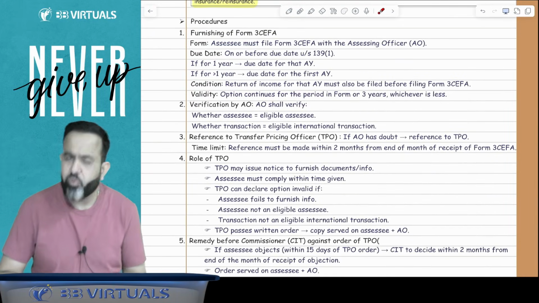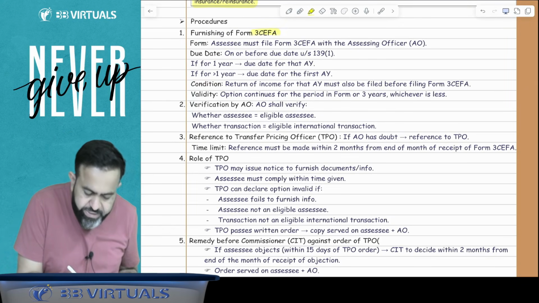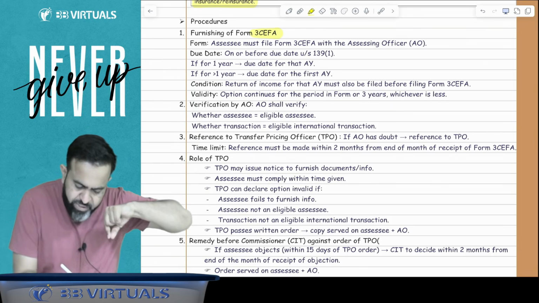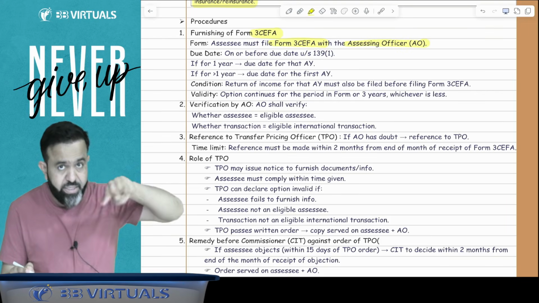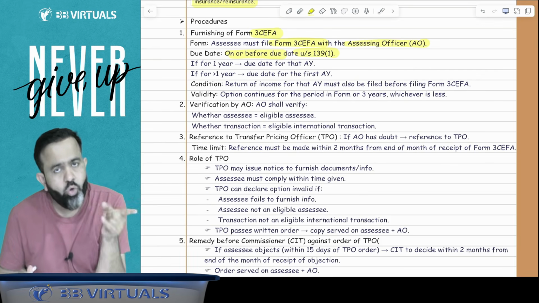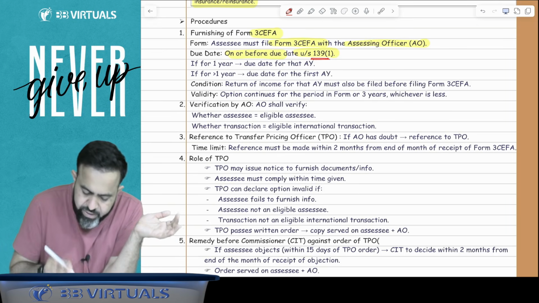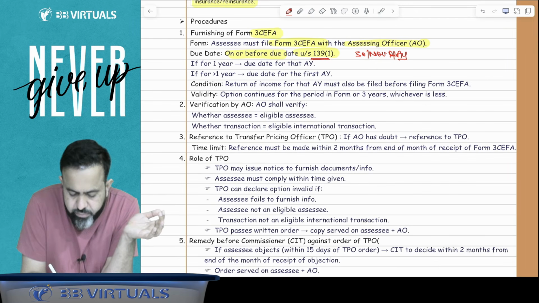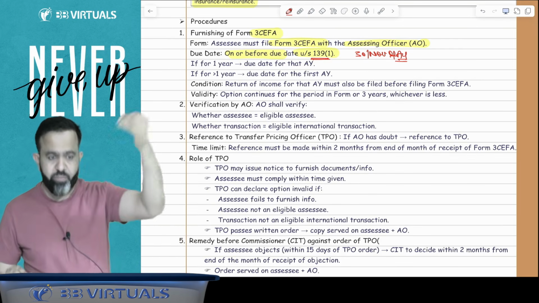Procedure to follow the safe harbor. First, guys, is furnishing of the form 3CEFA. There is one form that you have to furnish. Now the assessee must file form number 3CEFA with the assessing officer, but till what time? On or before the due date under section 139(1). When transfer pricing is applicable, obviously your due date is the 30th November of the assessment year. So up to the 30th November of the assessment year, you have to file this form with the assessing officer.